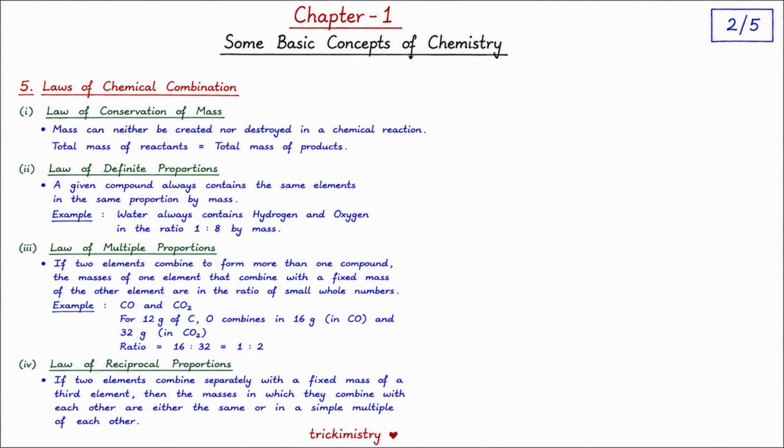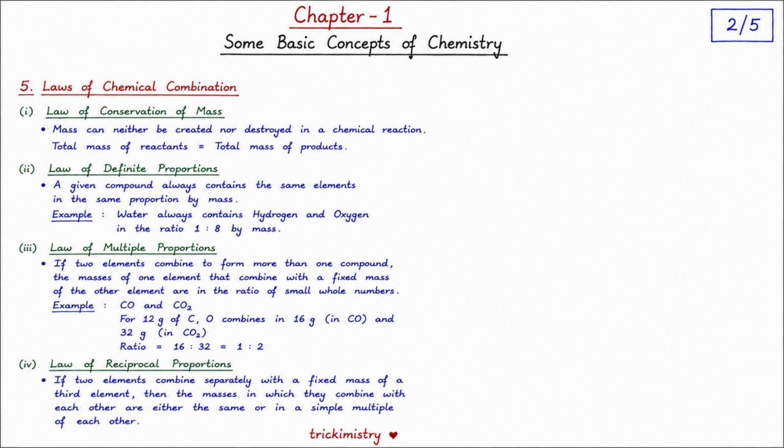The second law is the law of definite proportions. According to this law, a pure compound always contains the same elements in the same fixed proportion by mass, no matter where it is found or how it is prepared. For example, water always contains hydrogen and oxygen in the mass ratio of 1:8. That means if there is 1 gram of hydrogen, it will always combine with 8 grams of oxygen to form water.